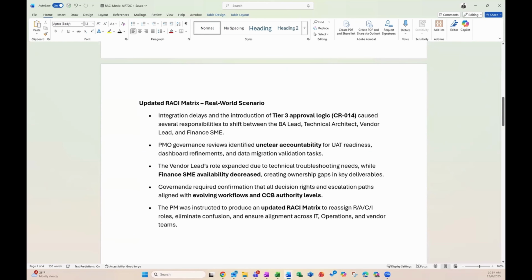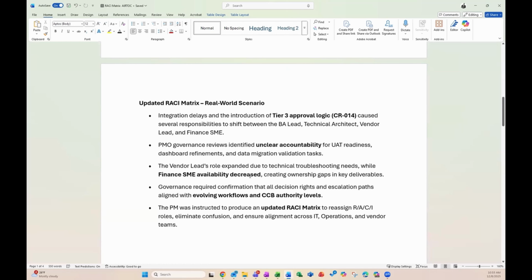Our scenario says, integration delays and the introduction of Tier 3 approval logic, CR014, caused several responsibilities to shift between the BA lead, technical architect, vendor lead, and finance SME. PMO governance reviews identified unclear accountability for UAT readiness, dashboard refinements, and data migration validation tasks.